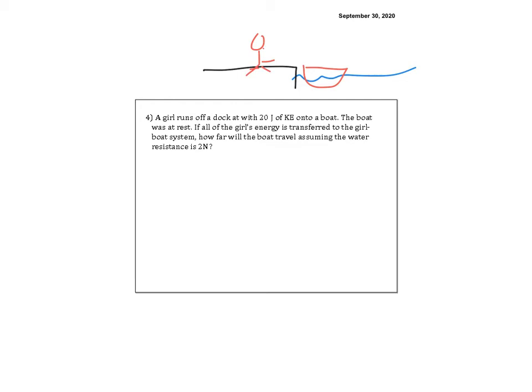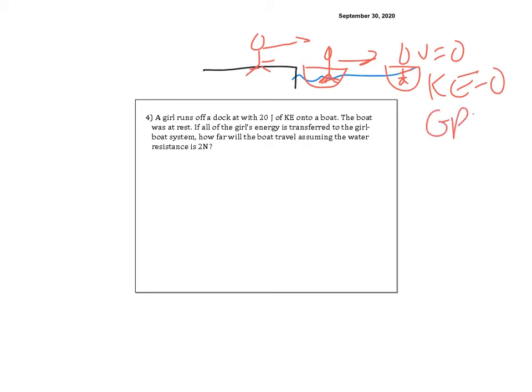So the girl is running, and then she ends up in the boat, and then they move off together, right? But it's going to stop over here. So my v is going to be 0. That means my KE is going to be 0 when it's done, and my GPE is equal to 0.